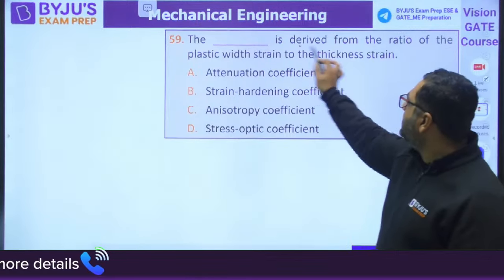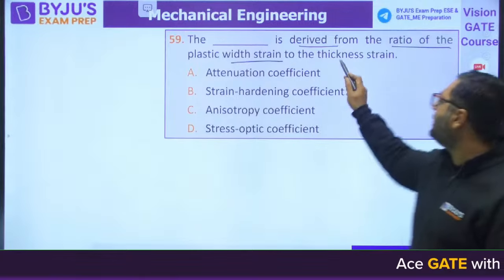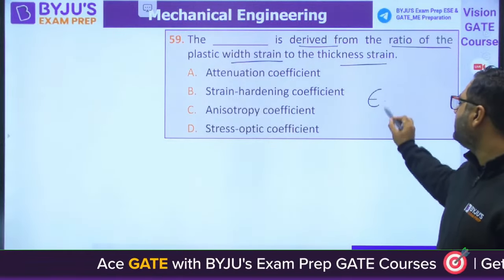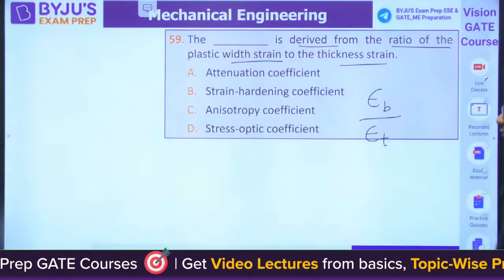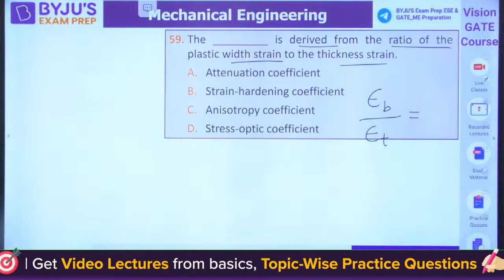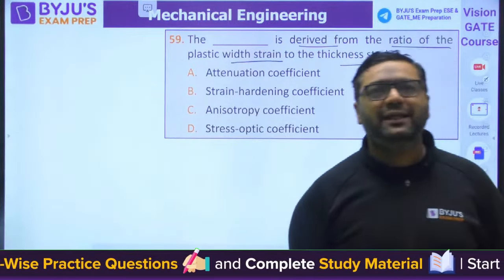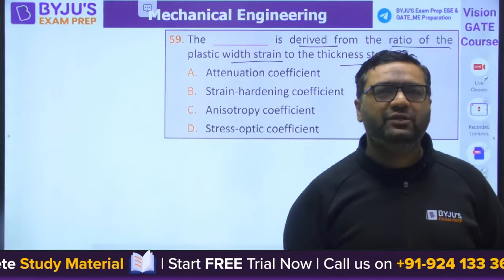The dash is derived from the ratio of the plastic width strain to the thickness strain. They are asking you the plastic width strain to the thickness strain. What is that ratio? This is from material science. What should be the answer for this?